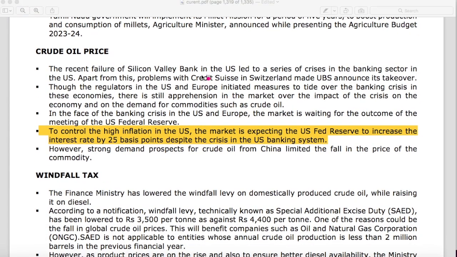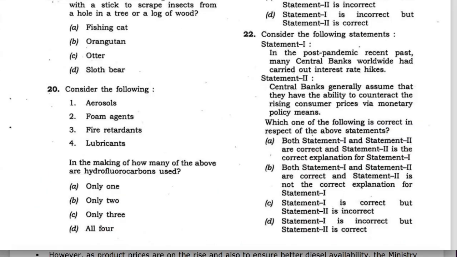This fact is mentioned in the context of crude oil price, that to control the high inflation, that is the rising prices, market is expecting the US Federal Reserve, that is the Central Bank of America, to increase the interest rate, that is monetary policy means interest rate, despite the crisis in the US banking system. So this fact that central banks generally assume that they have the ability to counteract the rising consumer prices via monetary policy means, this statement is also correct. Both statements are correct, and the second statement is the correct explanation of statement 1. Therefore, A is the answer and this question is solved.